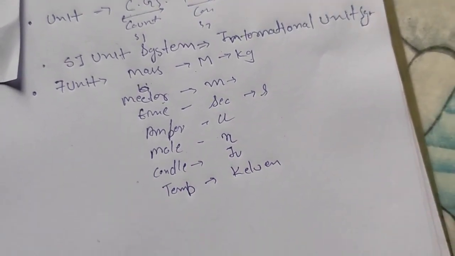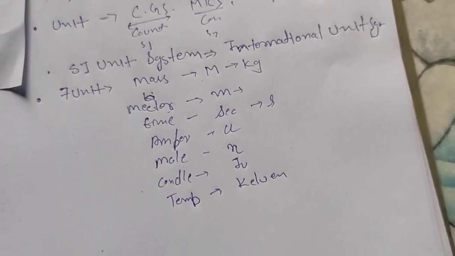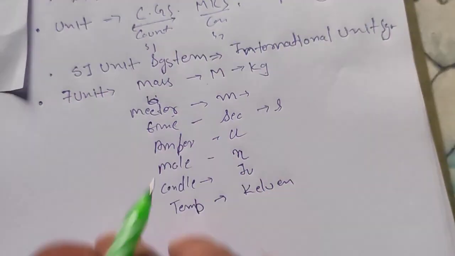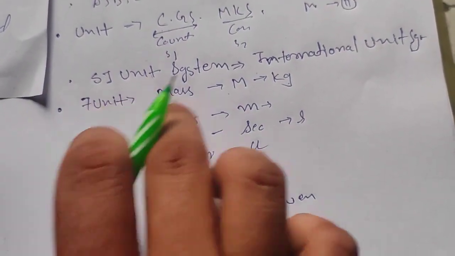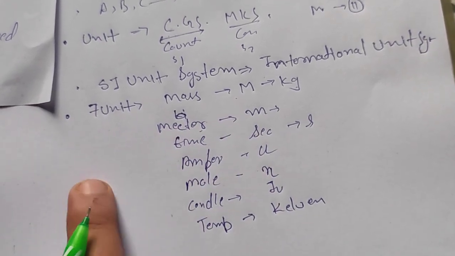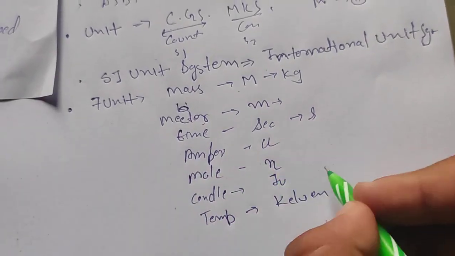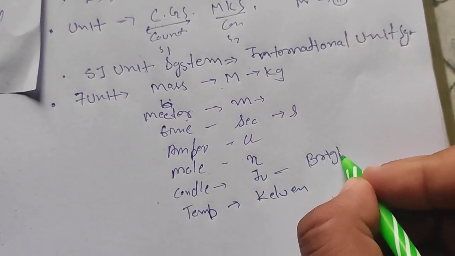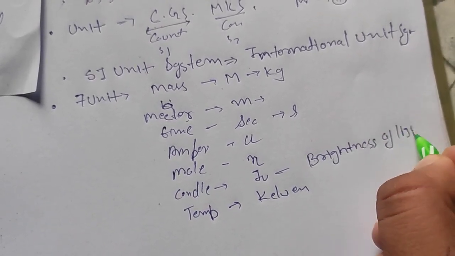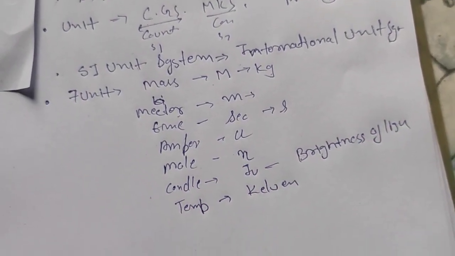In a standard textbook they introduce meter first, then mass, then time, then ampere, then mole, then temperature, then candela, but you can take them in any order you want. So basically the mass is in kilograms, length in meters, time in seconds, current in amperes, number of entities in moles, brightness of light in candela, and temperature in Kelvin. I hope you understand.